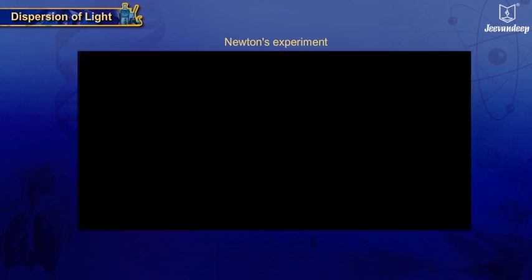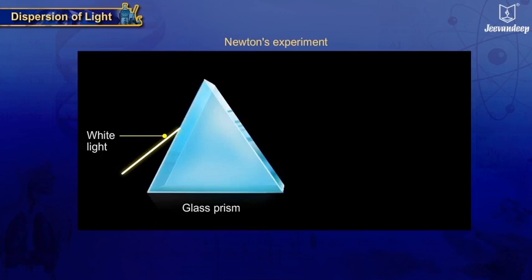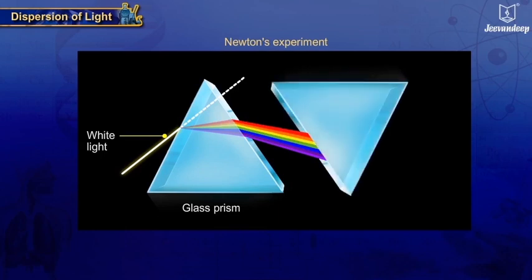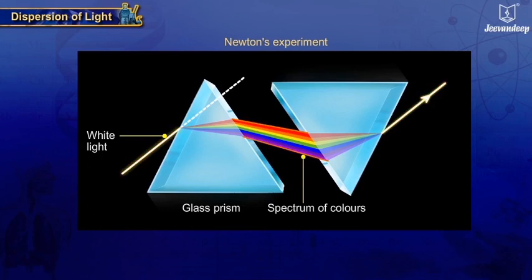Newton allowed just one beam of sunlight to enter his room. He then took a glass prism and placed it in the path of light. The result was a spectacular, multicolored band of light just like a rainbow. He placed another prism upside down in front of the first prism. The band of colors combined again into white sunlight. This proved that white light is made up of a spectrum of colors.